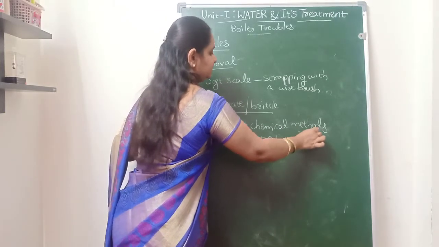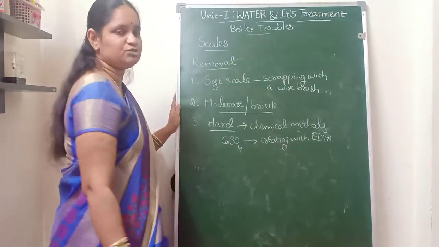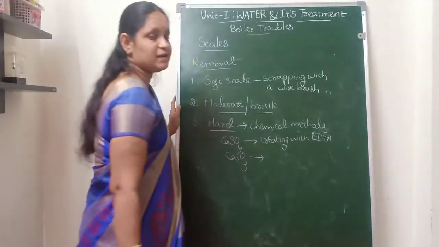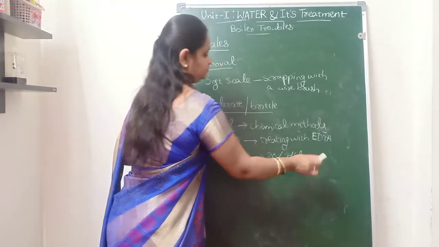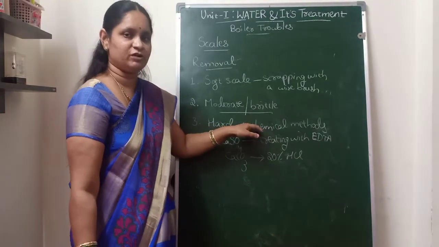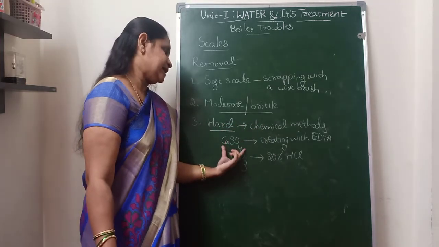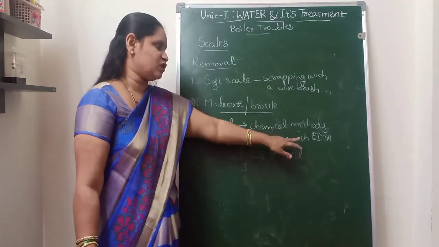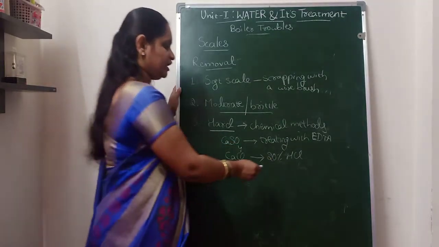By treating with EDTA, this is one of the methods to remove the calcium sulfate. And sometimes if a calcium carbonate scale is formed, it will be removed by treating with 20% HCl. So all the chemical methods, internal and external treatment methods, will be helpful for removing the hard type of scales from the boilers. If a calcium sulfate scale is formed, it can be removed by treating with EDTA because it will form a complex with the EDTA. And calcium carbonate scale can be removed by treating with 20% HCl.